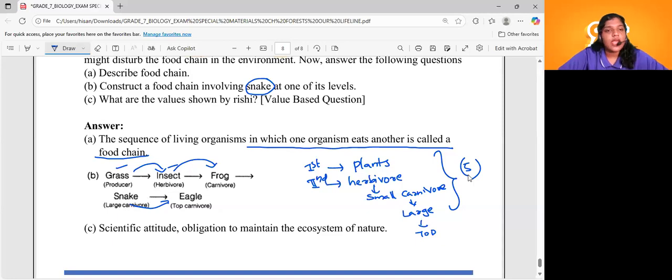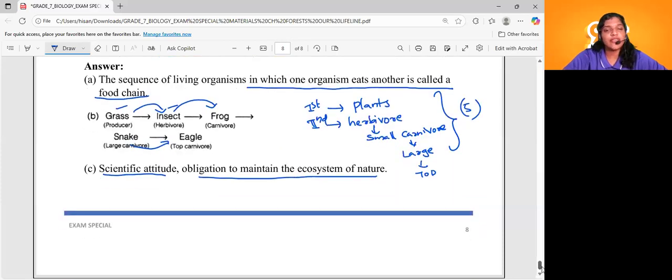Clear, dears? Okay. What are the values shown by Rishi here? He has a scientific attitude and an obligation to maintain the ecosystem of nature. So he might also have studied this chapter, Forest, Our Lifeline, right? That is why he knows that if we kill some of the organisms in a particular food chain, it will eventually disrupt the entire food chain. So he is very curious, he has a scientific attitude, and he has an obligation to maintain the ecosystem of nature.